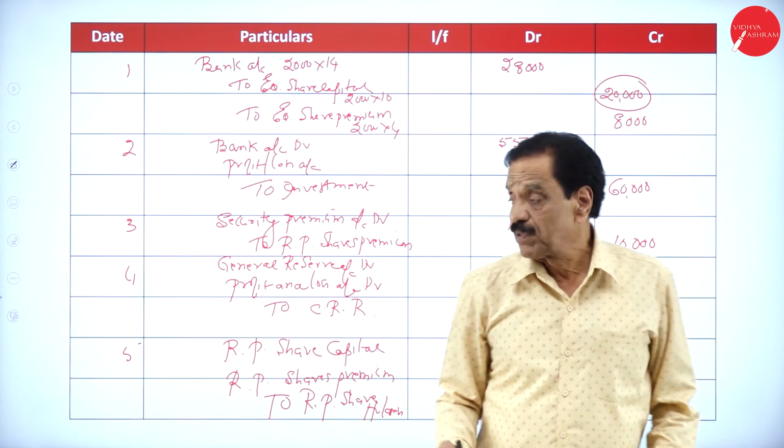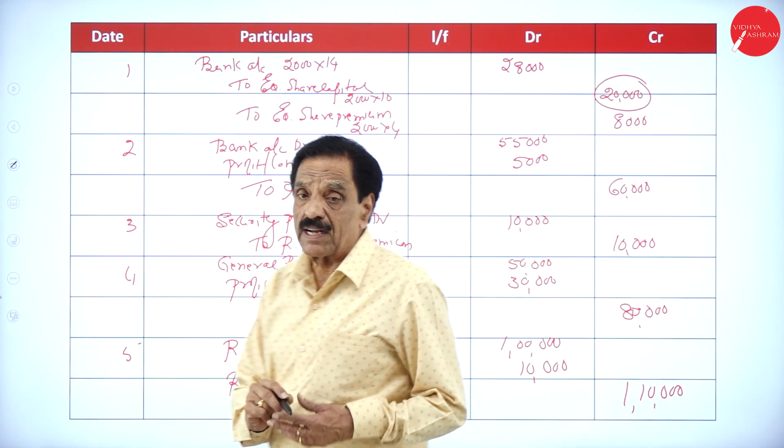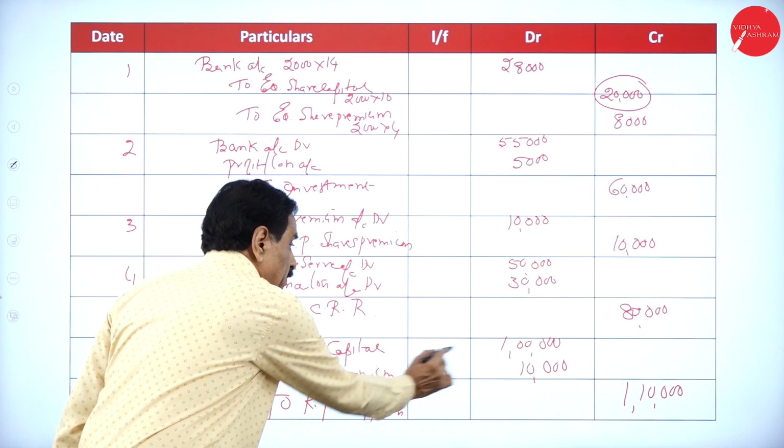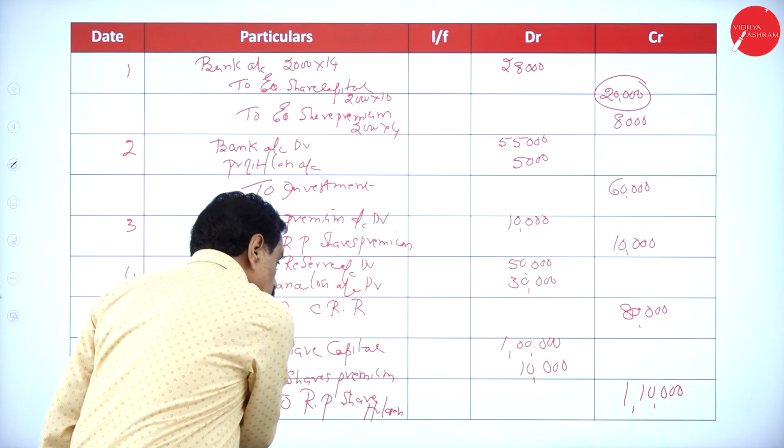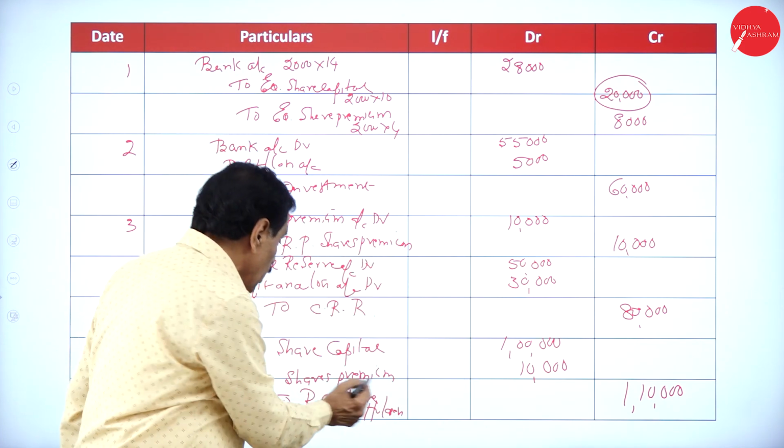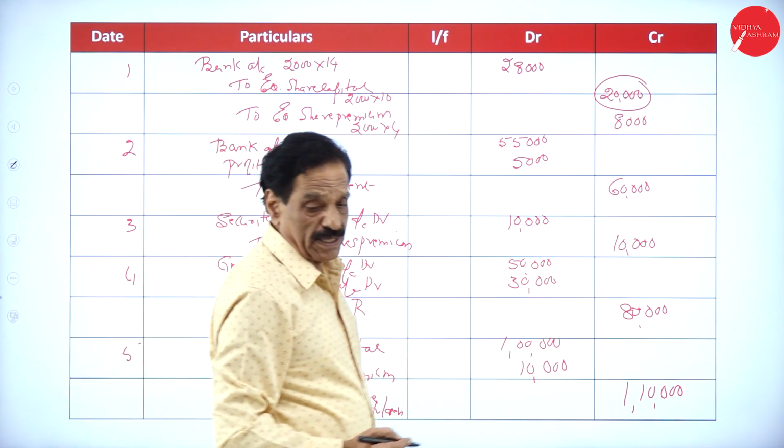How does the entry go? Redeemable preference share capital account debit, redeemable preference share premium account debit, to redeemable preference shareholders account.